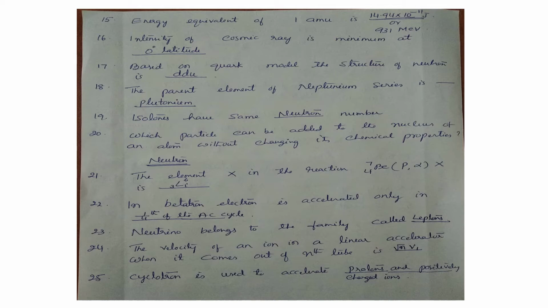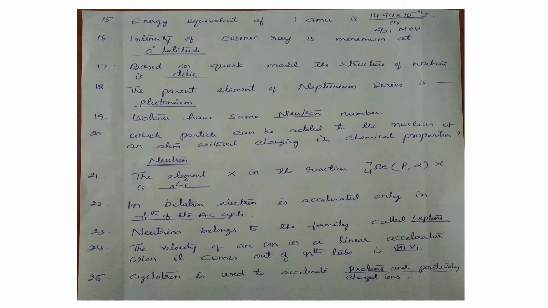Up quark has the charge plus 2 by 3 e, where e means the charge of the electron. Down quark has the charge minus 1 by 3 e. In the quark model for the neutron, if we combine two down quarks and one up quark, the total charge becomes 0, that is neutron. This is how the quark model explains the structure of different particles.